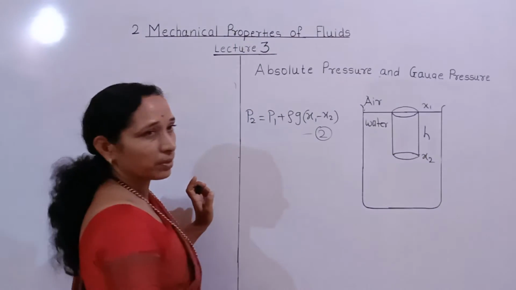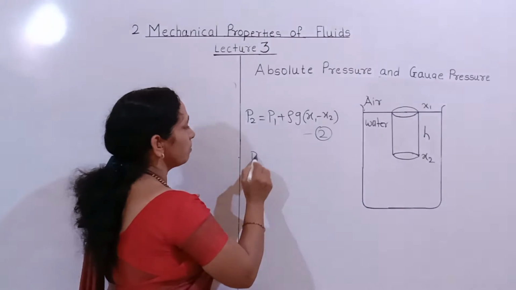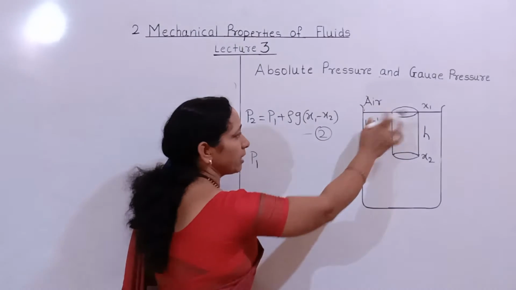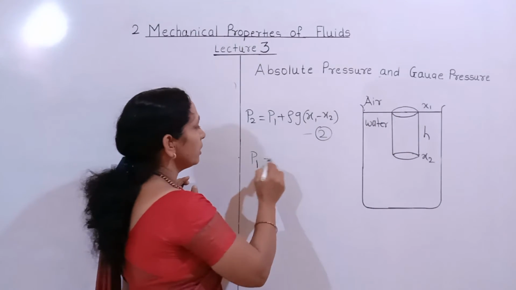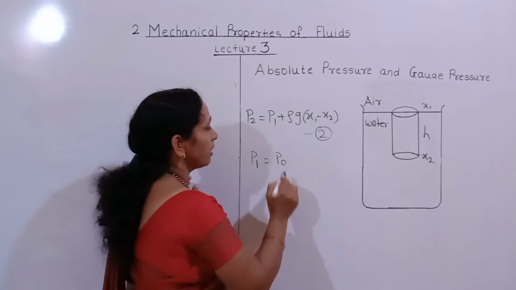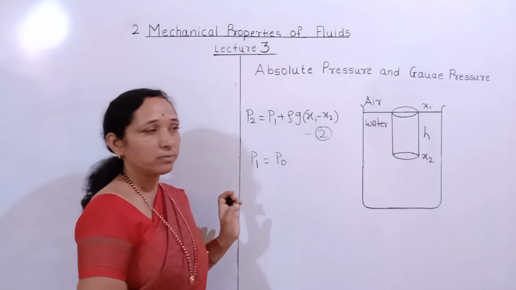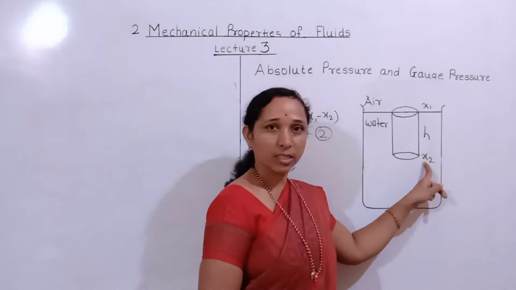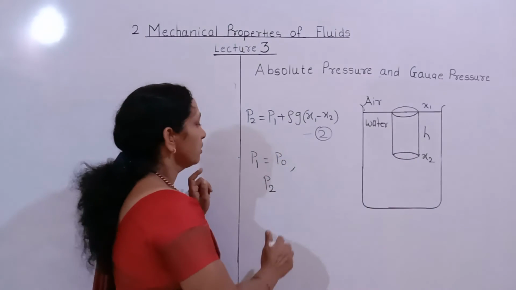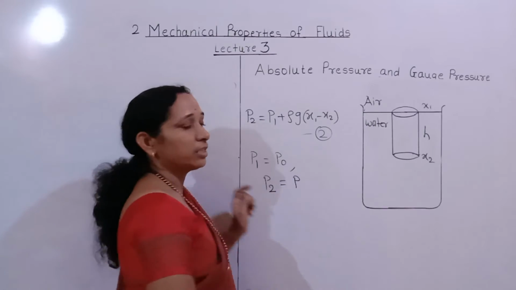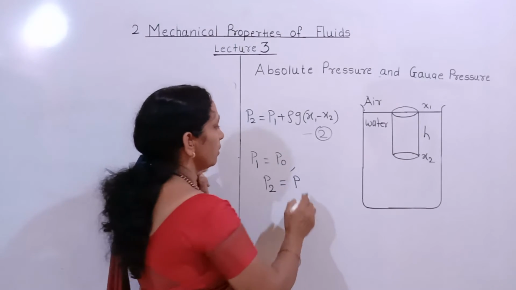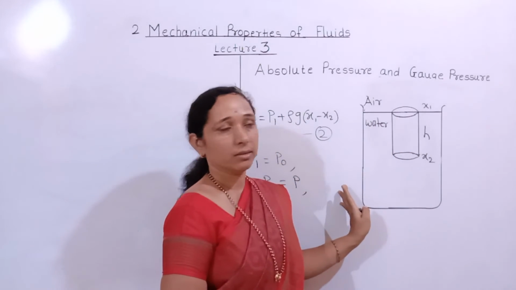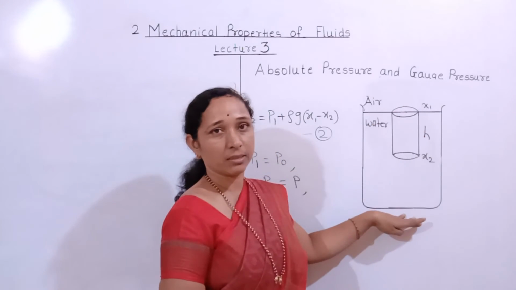P1 is the pressure at x1, and P1 is equal to P0, that is atmospheric pressure. P2 is the pressure at x2, and suppose it is equal to P. Here we determine the height, that is depth, from the water surface.